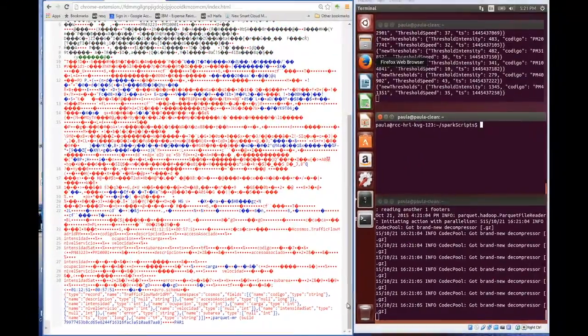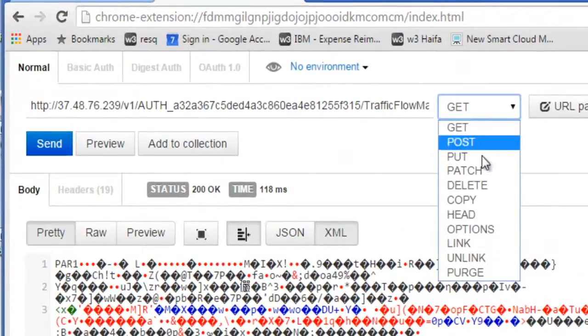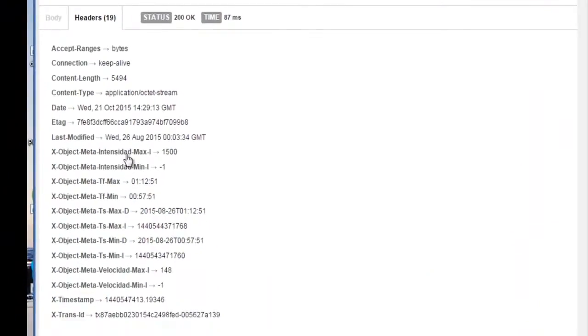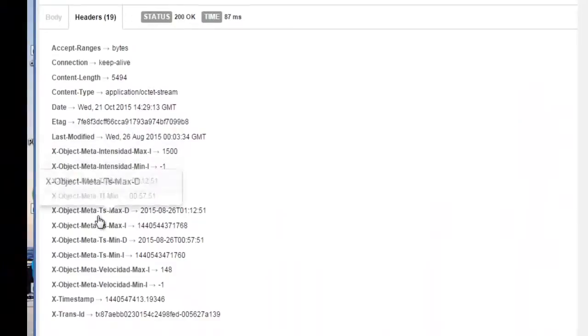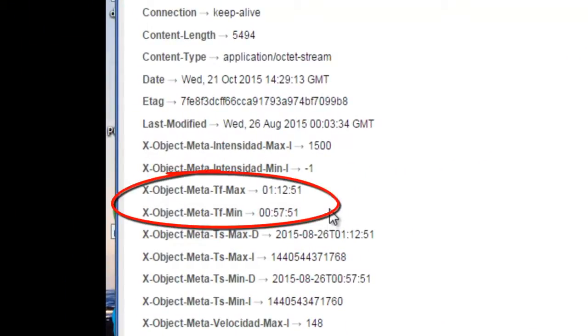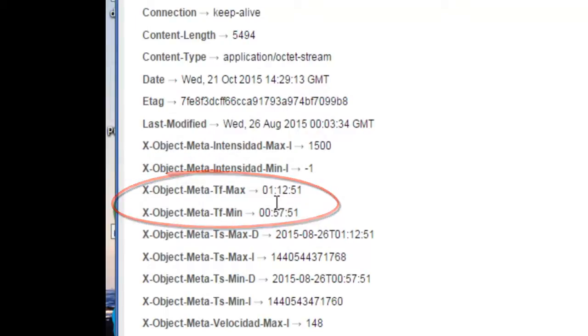We now perform a Swift REST head request to see the object metadata. When we originally uploaded the objects to Swift, we added metadata containing minimum and maximum values for timestamps, speeds, and intensities. Circled in red, we see the minimum and maximum timestamps for this object. This allows us to access and transfer only relevant objects when processing Spark SQL queries, which is a very significant optimization.